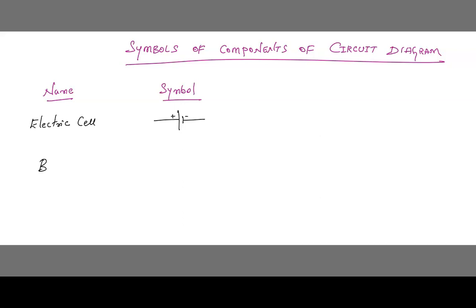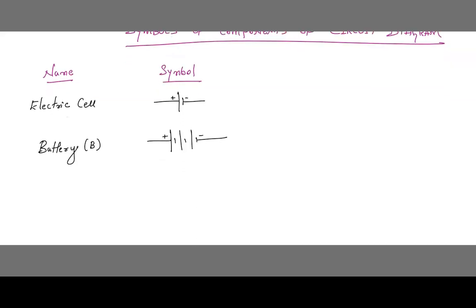Next is battery. What is the next symbol? Battery. We write as B. B means battery. I told you, more than one cell if we connect, then it is said to be battery. Can you remember? And next, you understood, no? Electric cell symbol and battery symbol.